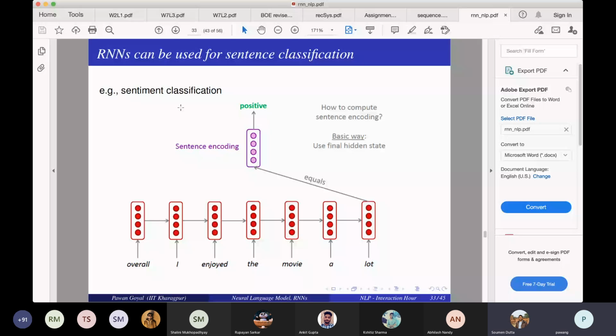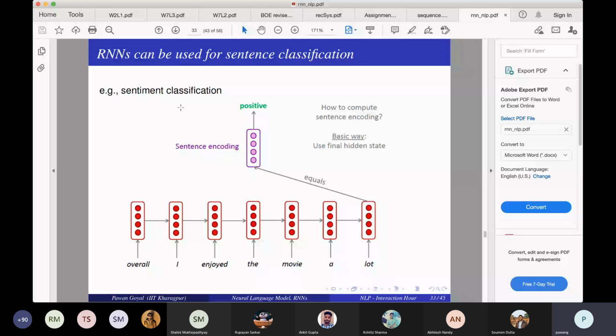Of course, if you have longer text, you are composing everything into a final hidden layer. And remember again, when we say RNN, it can be an RNN, it can be an LSTM, it can be a GRU, any of these. But I'm just using the final hidden state.